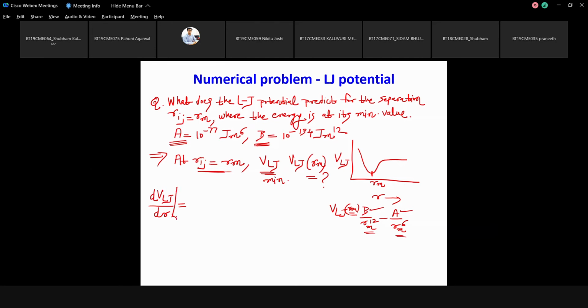So suppose the distance is Rm, what will be dVLJ by dr at Rm? 0. So this is indirectly telling you the value of force at equilibrium, which is 0. Right. So now can you calculate this?